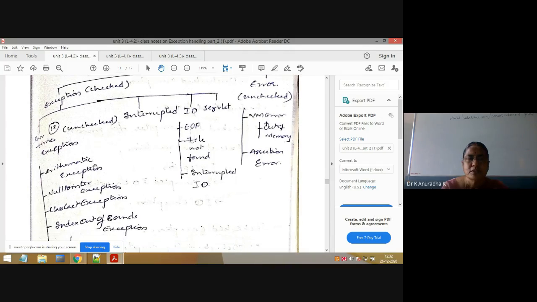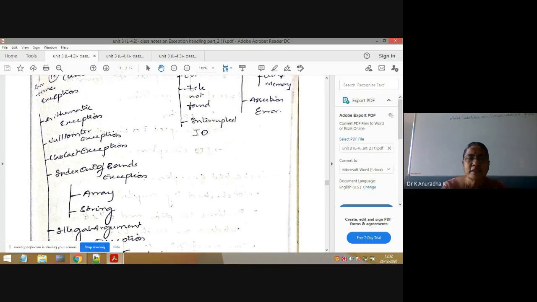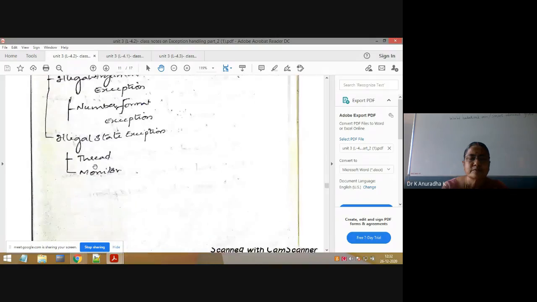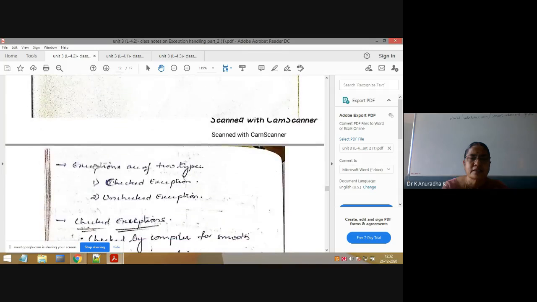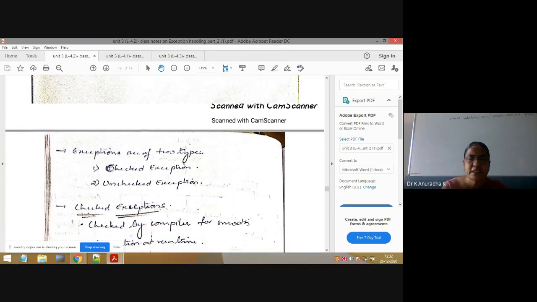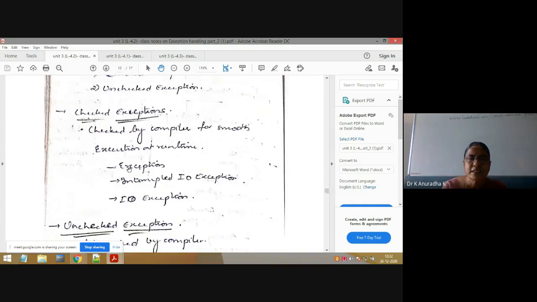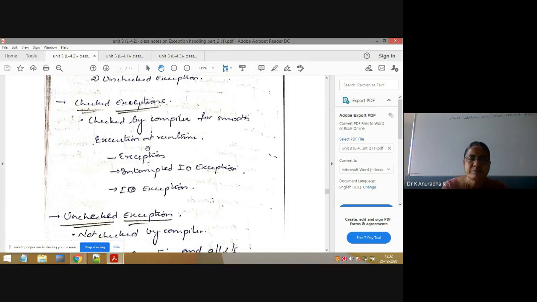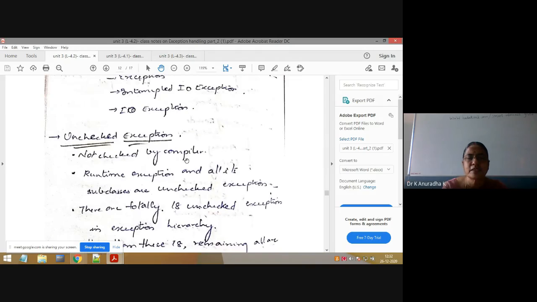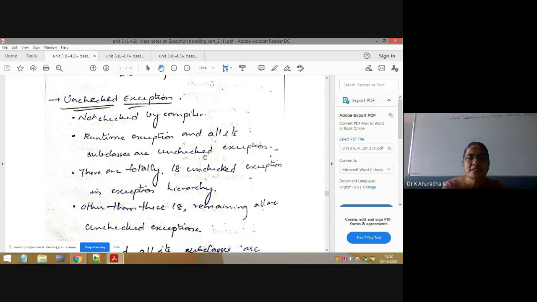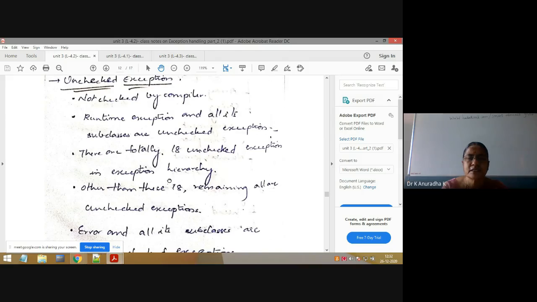Try to see the hierarchy figure in the complete reference textbook, then you can get the entire hierarchy. Exceptions are of two types: checked exceptions and unchecked exceptions. Checked exceptions are checked by the compiler for smooth execution at runtime. Exception, interrupted IO exception, all these are checked exceptions. Unchecked exceptions are not checked by the compiler. Runtime exception and all its subclasses are unchecked exceptions. Totally, there are only 18 unchecked exceptions in the entire exception hierarchy.